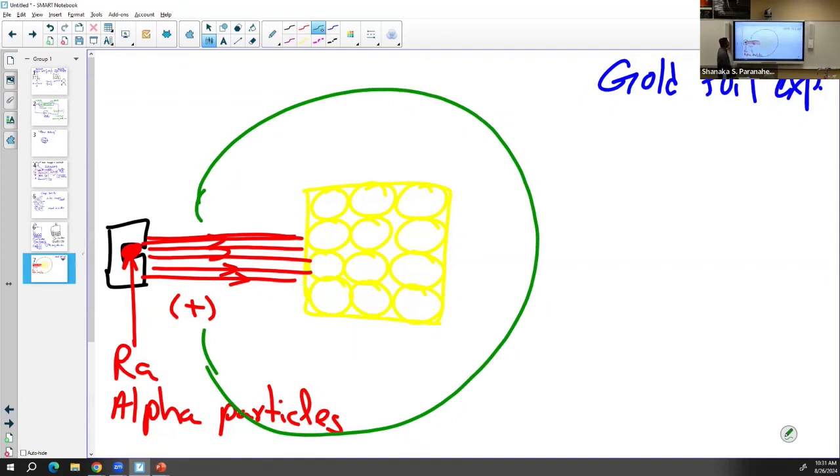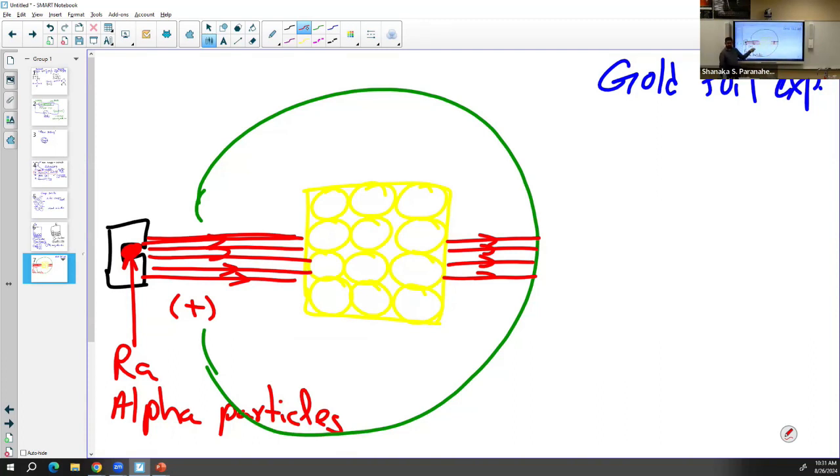So based on this experimental data, what he observed was most of the alpha radiation penetrated through the gold foil and hit exactly on the opposite side of the fluorescent screen. So based on this data, he proposed a model for the atom, and what he proposed was the atom is basically empty.